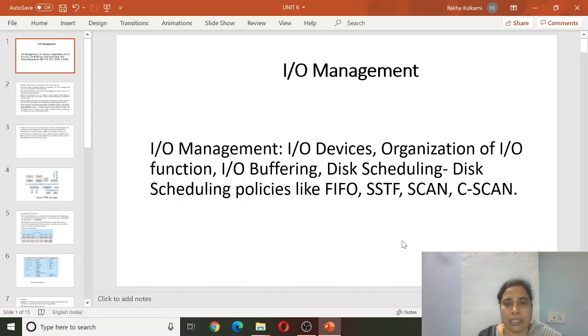I am Professor Rekha Kulkarni, and today I will be dealing with the contents related to IO management, wherein we are going to deal with the various IO devices, in what way they are able to communicate with the system, and in what way these IO devices become part of the operating system, and what are the various ways of